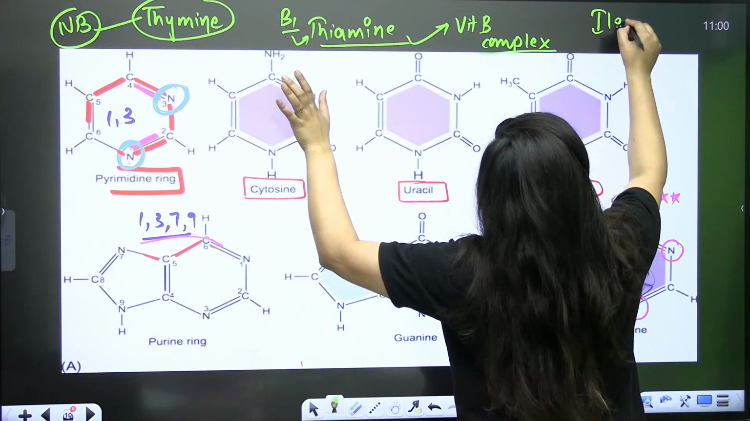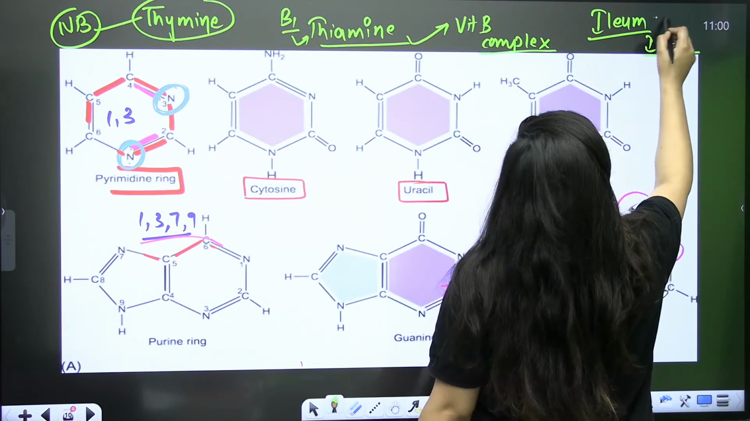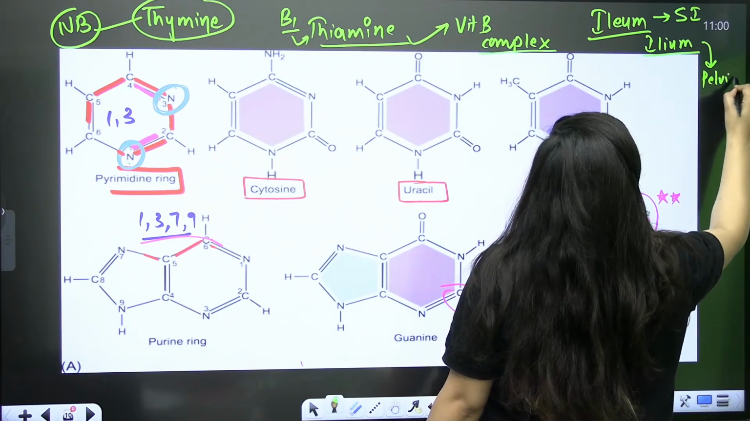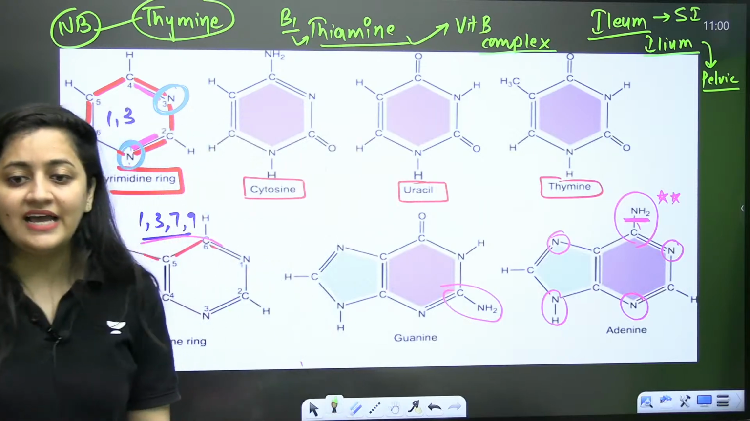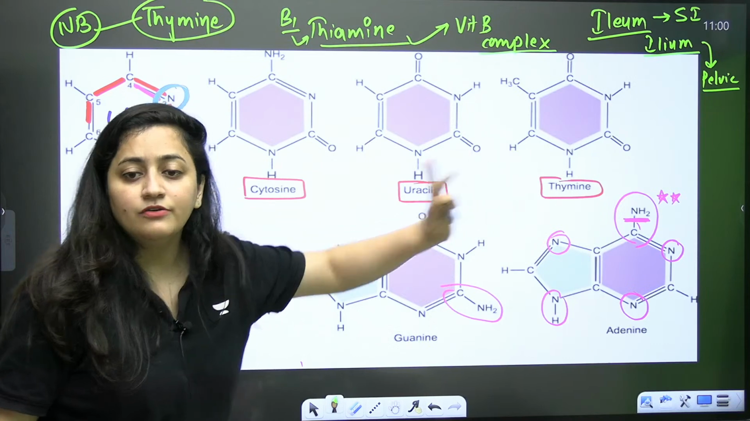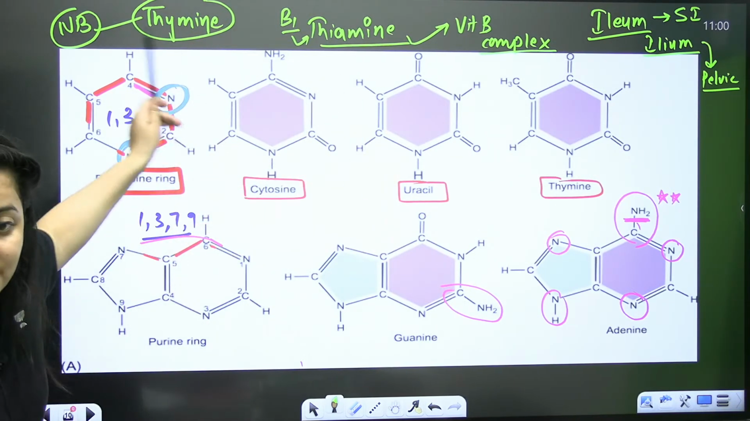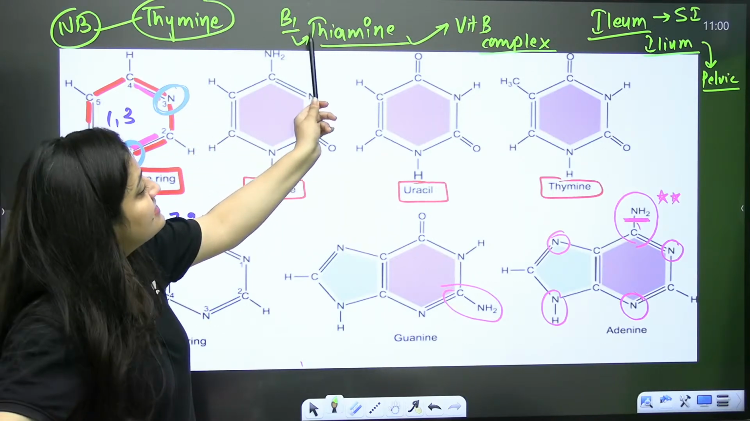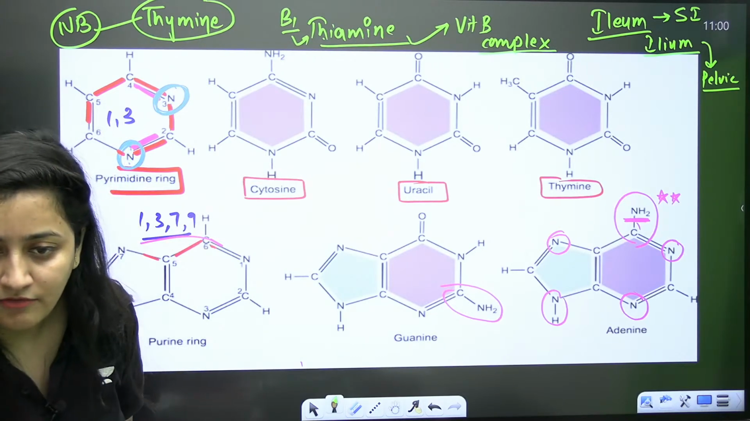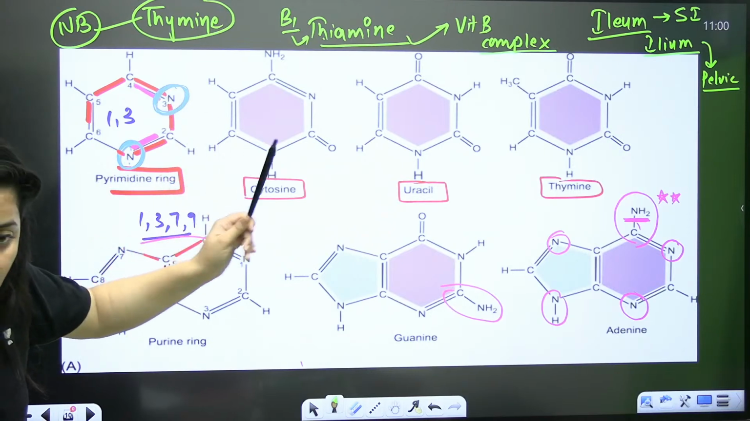Same way you have ileum and ilium. Ileum is the part of the small intestine. Ilium is the part of the pelvic girdle. So it is thymine, THYMINE, the nitrogenous base. If it is THIAMINE, then it is vitamin B1. Fine, it is vitamin B1. These are also things that you should notice.